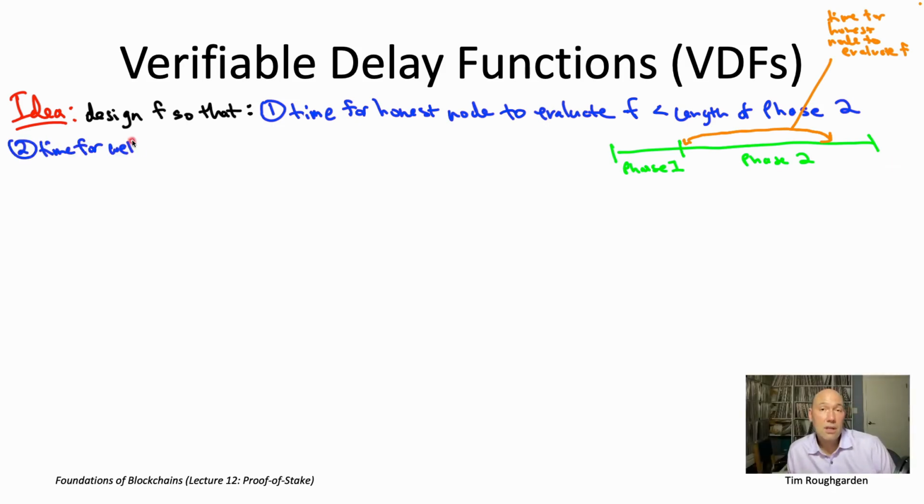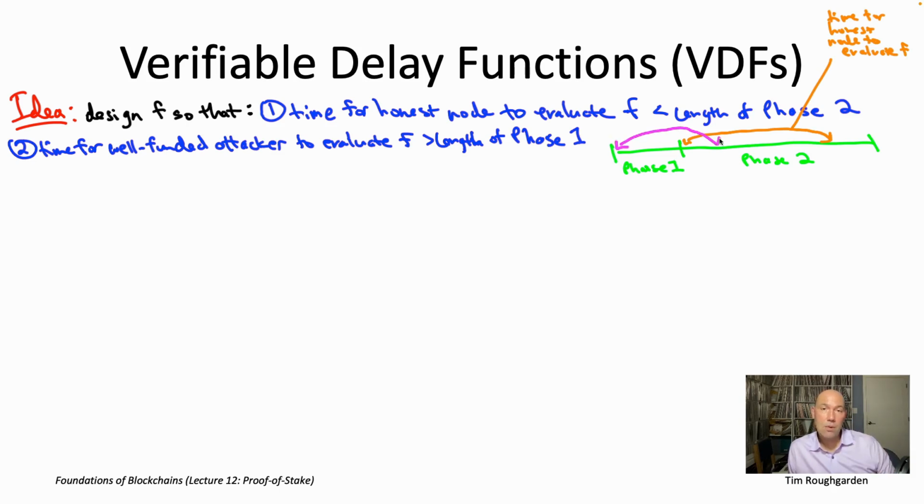On the other hand, let's think about the attacker, right? Now, the attacker's contribution, its r sub i, has to be submitted during phase 1. So what we're worried about is the attacker having time to evaluate little f a bunch of times during phase 1. So let's just make sure that the time to evaluate little f even once by the attacker is bigger than the length of phase 1. So we want to be robust to attackers, ideally, that have a pretty big budget. So we want to be thinking of an attacker as having potentially more computational resources than an honest node. So maybe both faster machines and maybe also lots of machines that they can run in parallel.